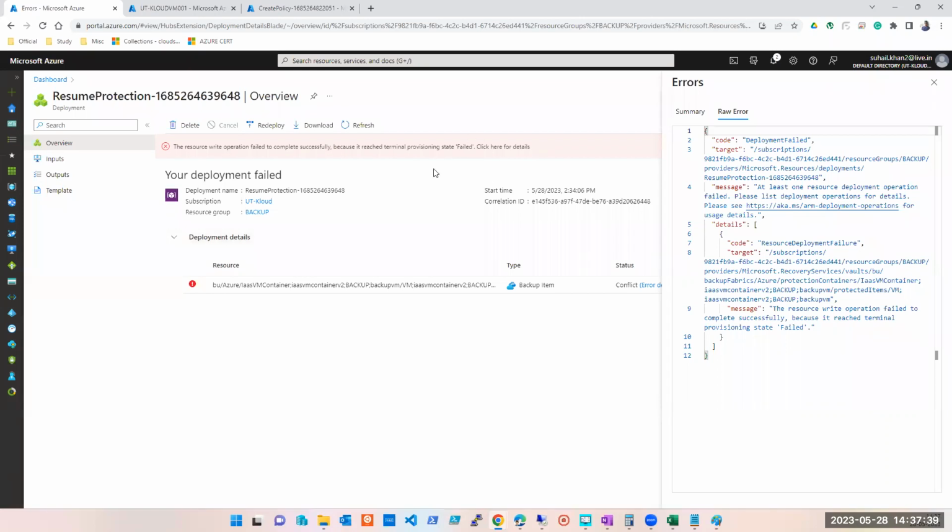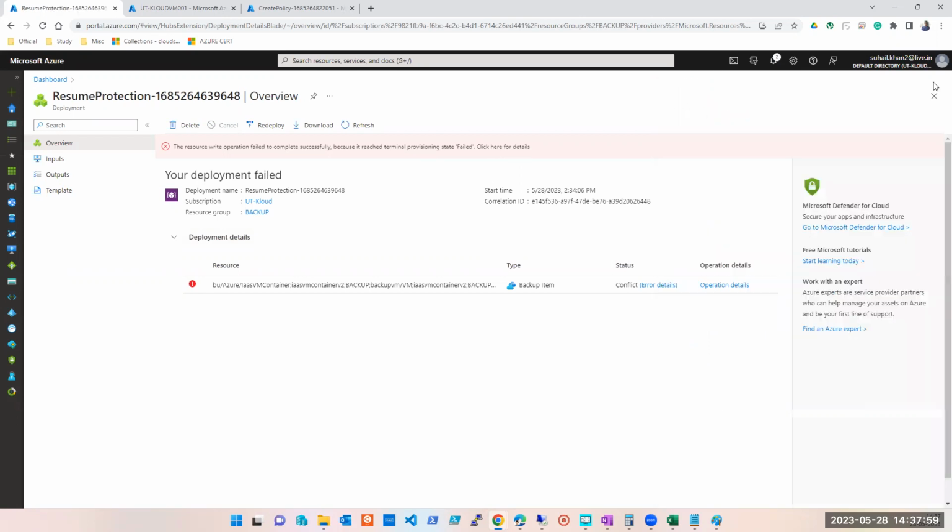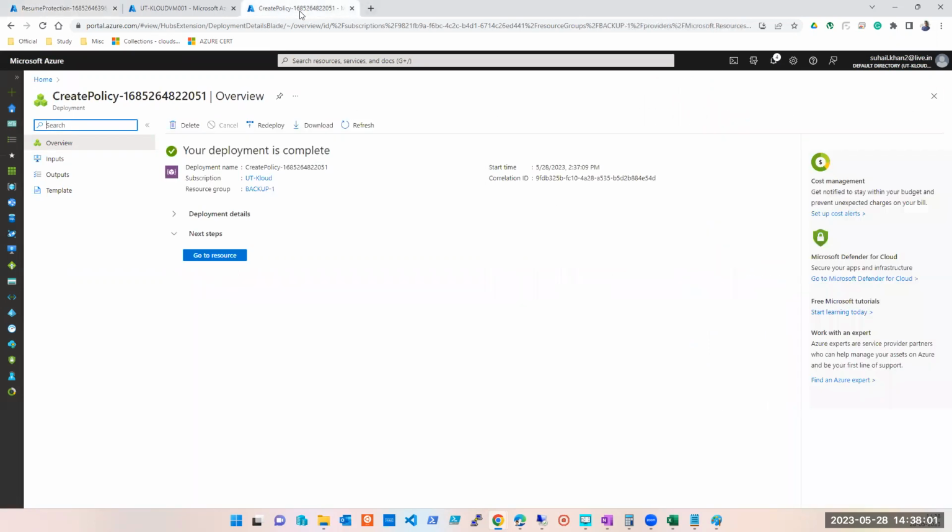If you want, when you do the practical, try it and try to change the policy. But for sure, it is not possible. It is available on Microsoft sites also, and that is the correct answer. You can go ahead and check this. Here we have got some different error. This has something related to the access or something else is there. We can check this later. But changing policy from standard to enhance is not possible.